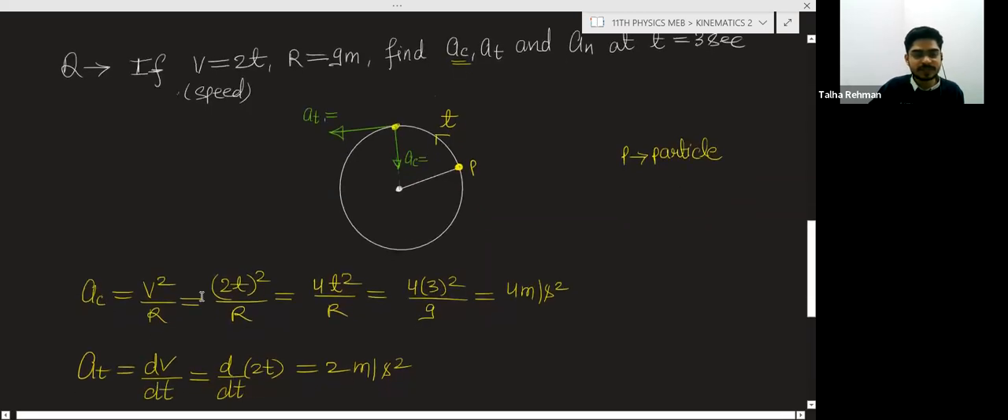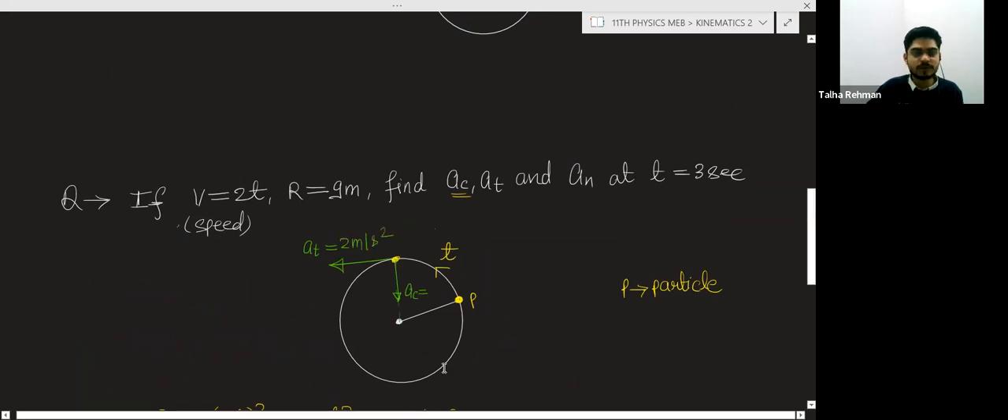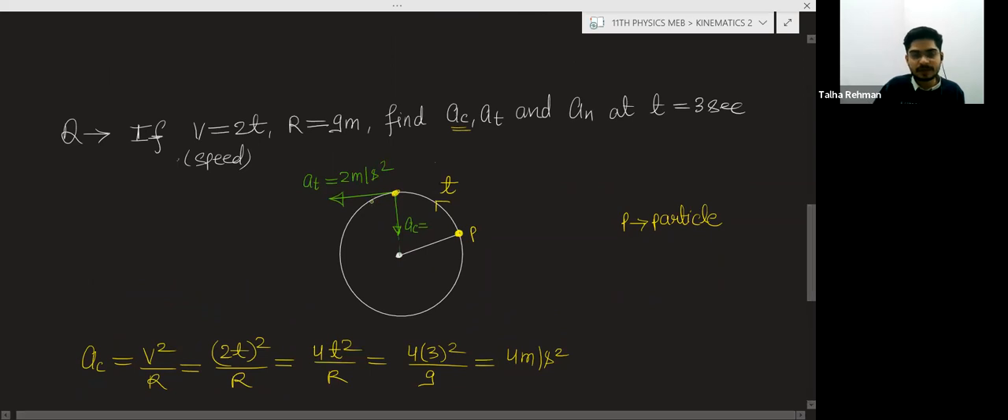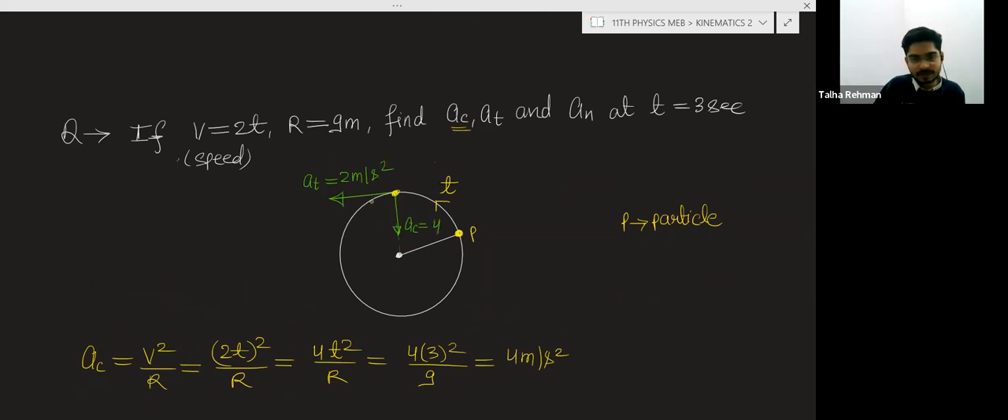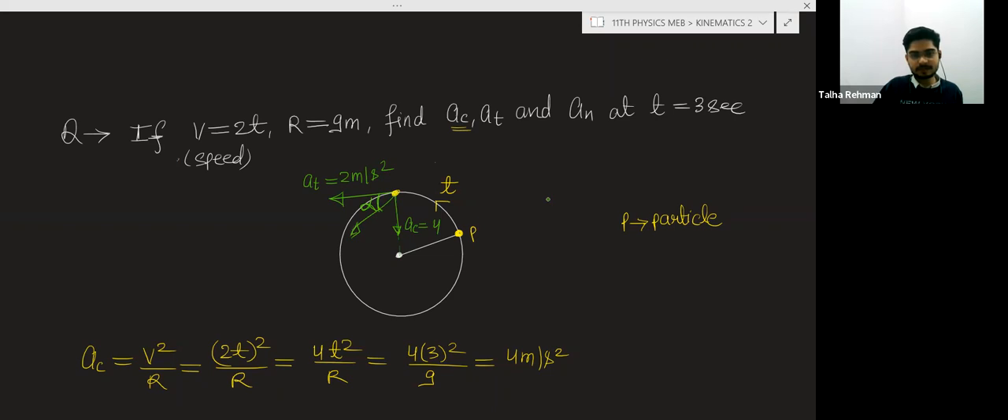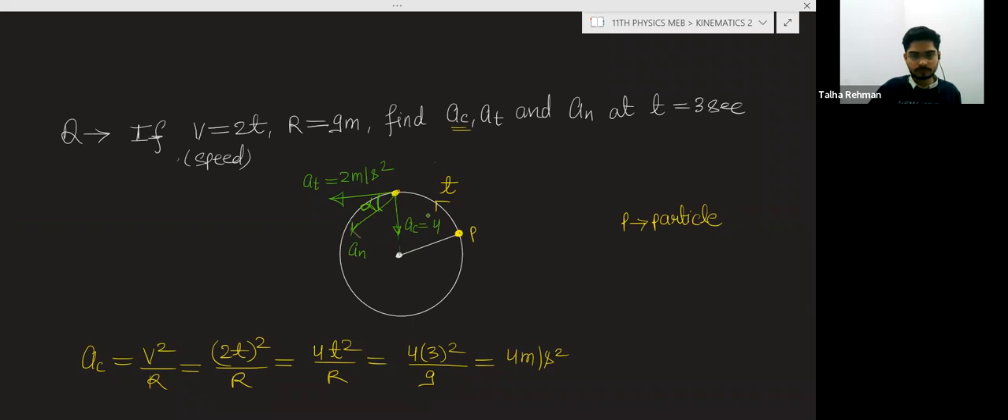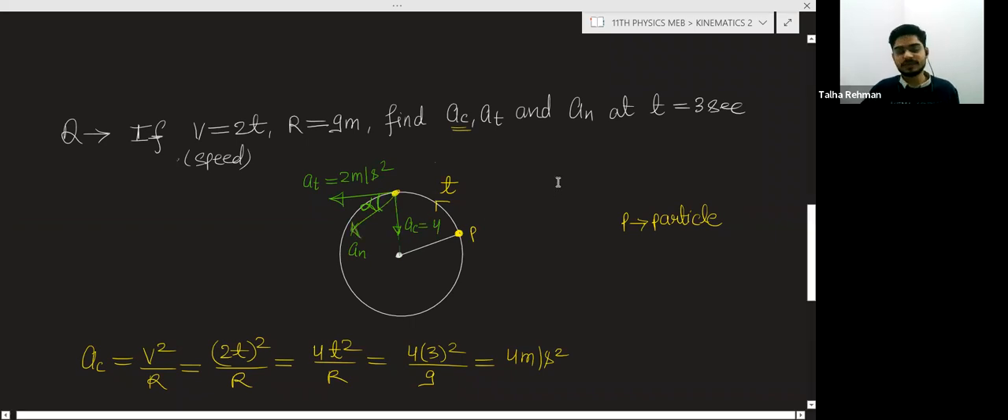So what is the value of the tangential acceleration? 2 meter per second square. What is the value of centripetal? That is 4. And the resultant, you will get something like that. And the angle, you have just found it. This is alpha. This is basically the net acceleration.